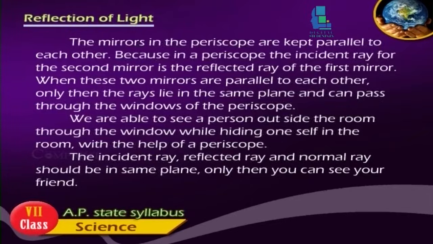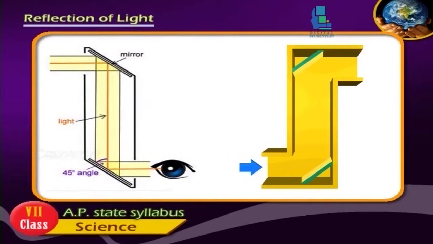The mirrors in the periscope are kept parallel to each other because in a periscope, the incident ray on the second mirror is the reflected ray of the first mirror. Only when these two mirrors are parallel to each other do the rays lie in the same plane and pass through the windows of the periscope.